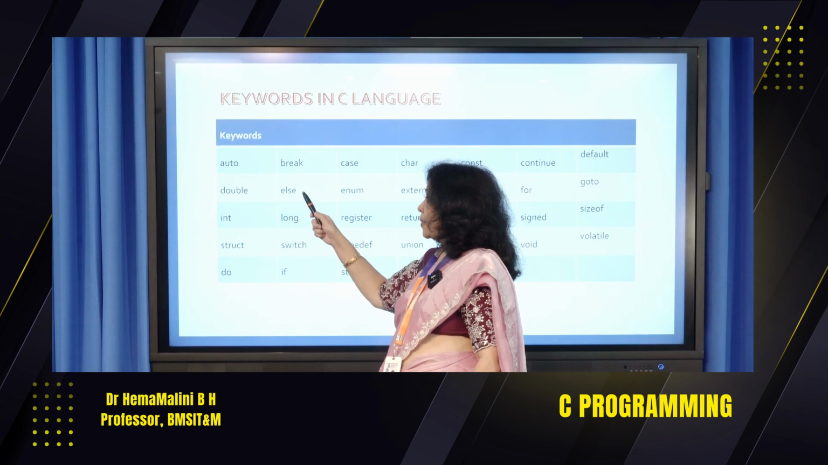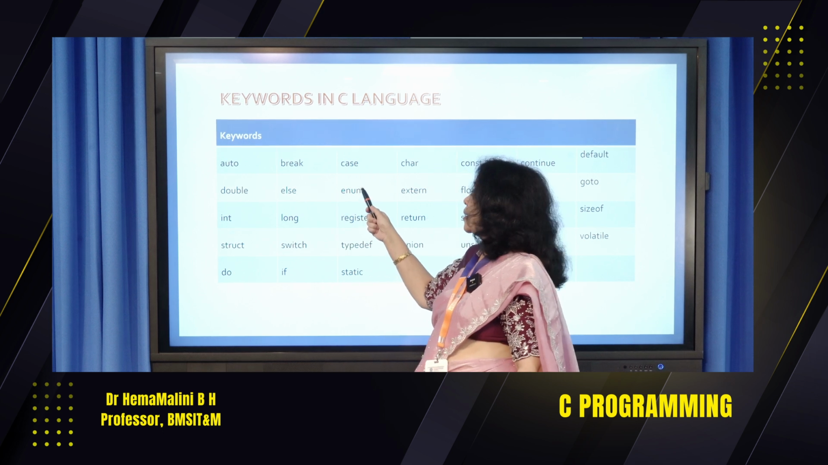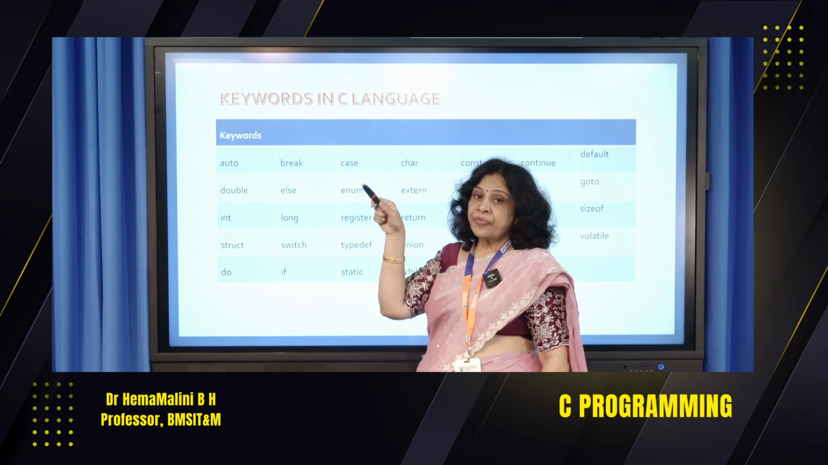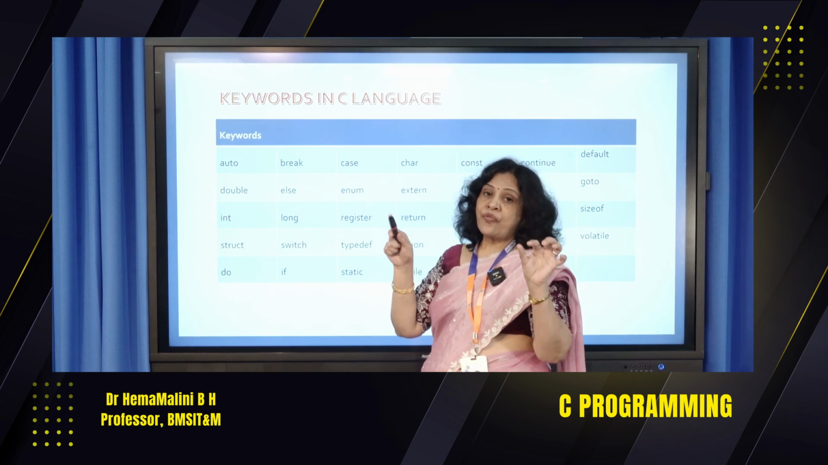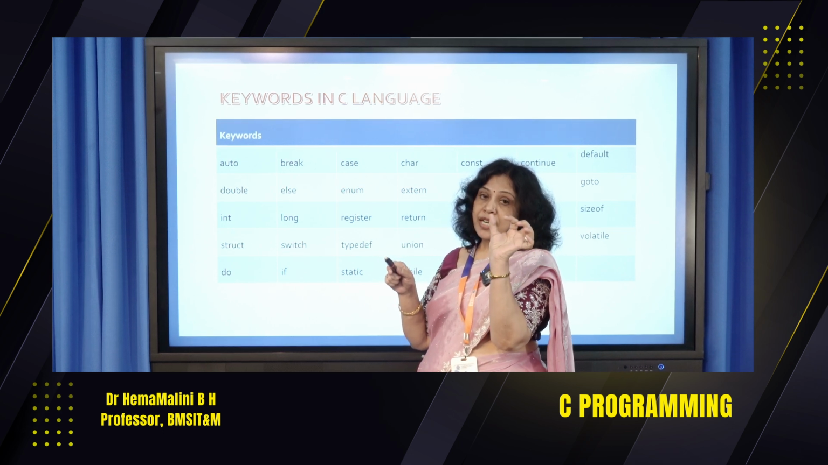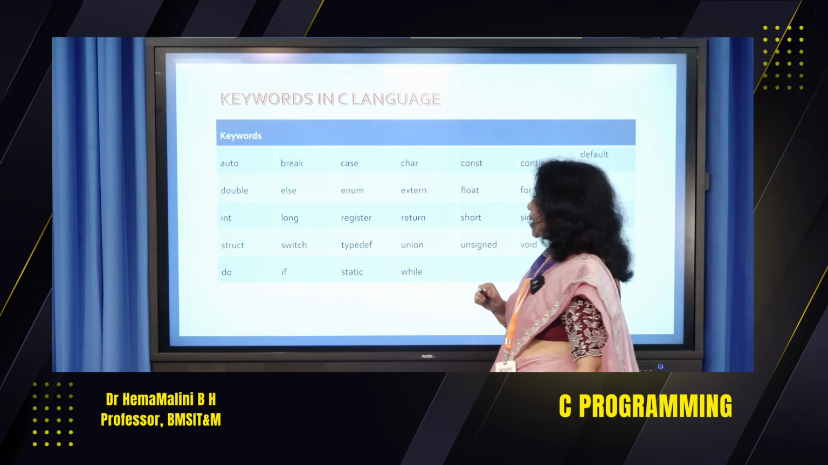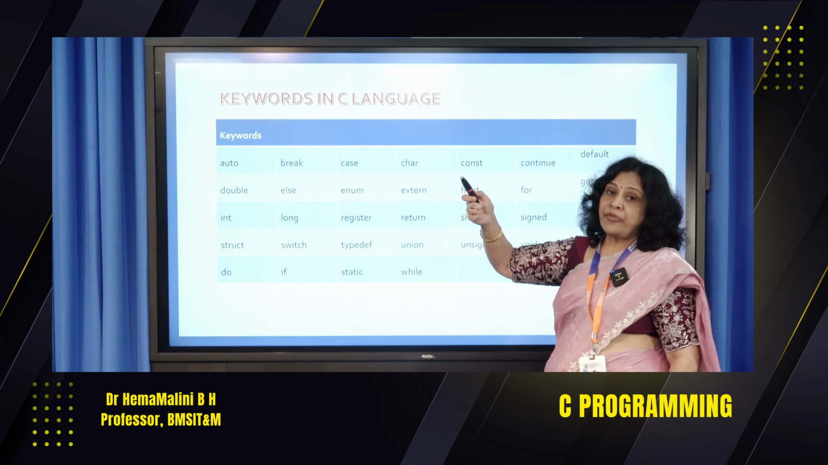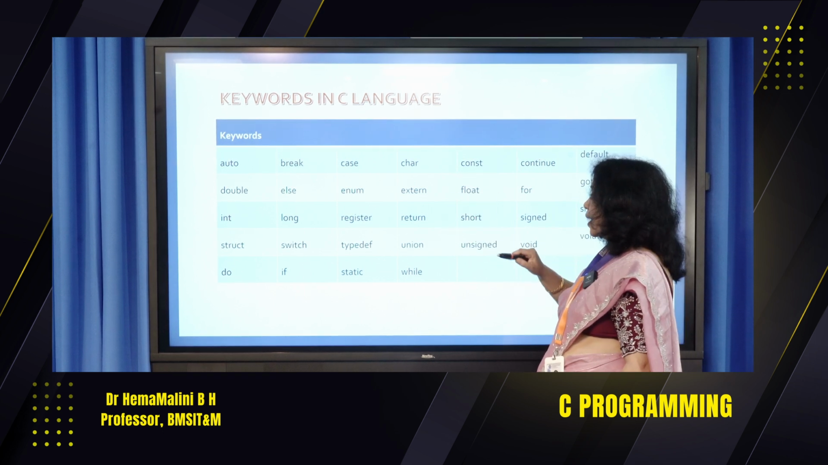Double is a data type. Else we use with the if else structure. Enum, this is again a data type. We are going to assign numbers to each of the values in a set. If at all there is a set of values we give, that is enum, it will be starting from say 0, 1, 2, 3, and so on. Then extern is again a data type, where the variable would be defined outside of a function. We call it extern.